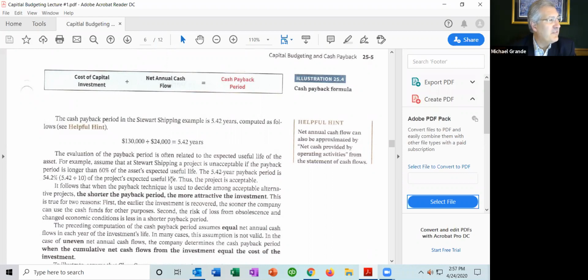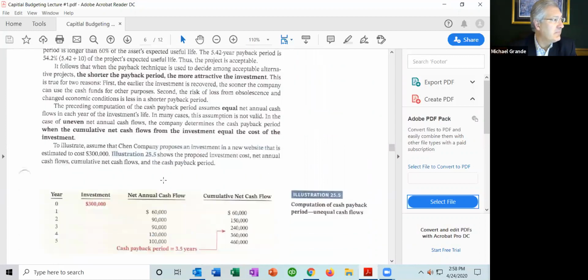The 5.42 year payback period is 54.2% of the project's expected useful life. Thus, the project is acceptable. So if the company was using the cash payback method to make a decision on whether to go forward or not with the project, they would accept it because it is less than 60% of the useful life of the investment.